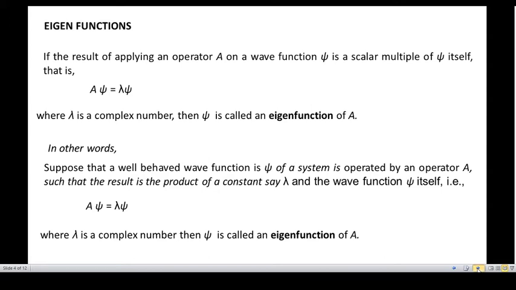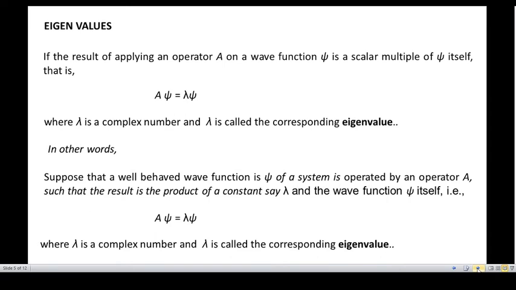Now, let us see what is eigen value. Suppose a well-behaved wave function psi of a system is operated by an operator, capital A, such that the result is a product of a constant, say lambda, and the wave function psi itself.